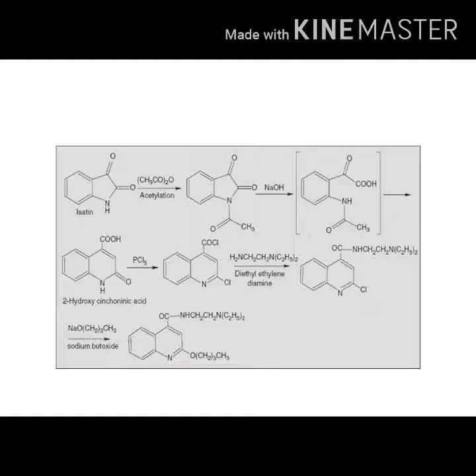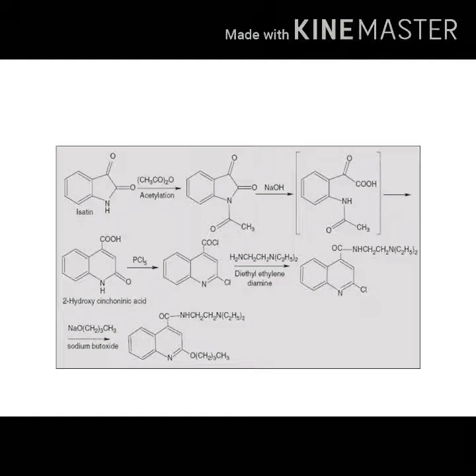Coming to the synthesis of dibucaine, it involves 6 steps. The starting material is isatin. Isatin, you can see that it is an indole derivative, indole 1H-2,3-dione. It is subjected to N-acetylation. Acetic anhydride is used; the isatin is refluxed with acetic anhydride. Then the second step is alkaline hydrolysis. It is treated with sodium hydroxide, and then it forms